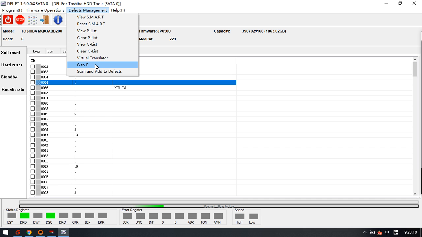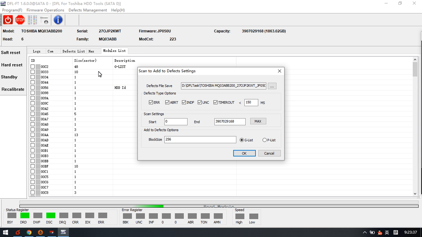And we just check one function, scan and add to defects. And this function is very important to refurbish hard drive and repair the bad sectors. Okay, just use to repair bad sectors, not for data recovery. Please don't use this one for data recovery purpose. Okay, click scan to add the defect settings.